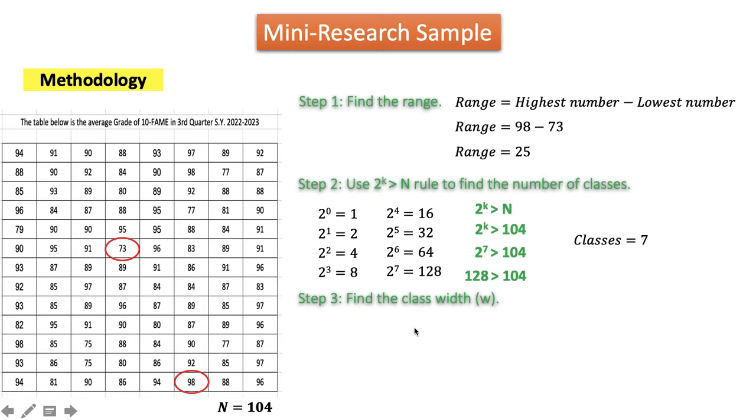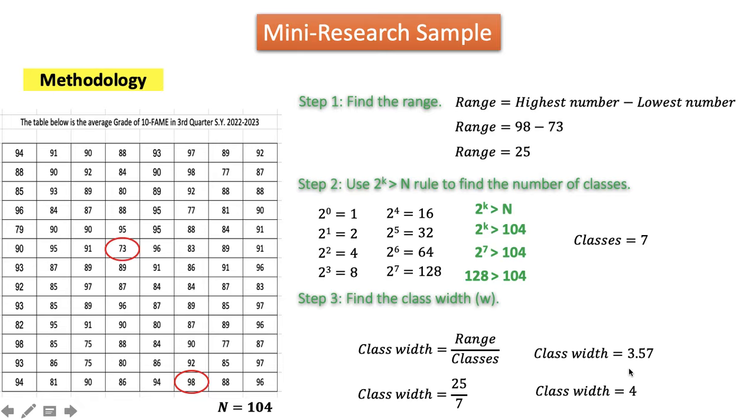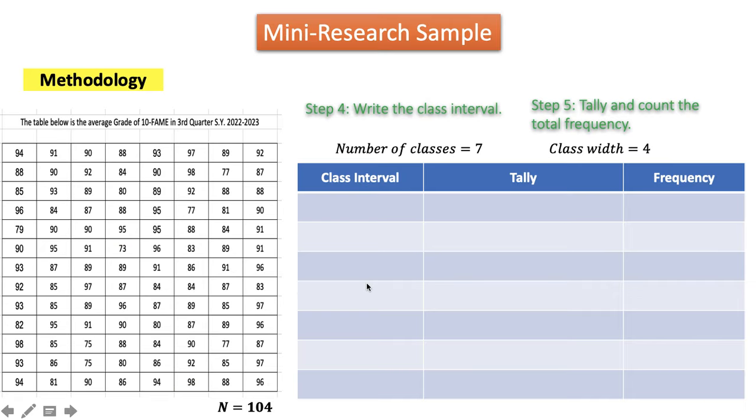Step 3, we're going to find the class width, and that is simply by dividing the range, which is 25, by the number of classes, which is 7. So 25 divided by 7 is 3.57, and our class width is 4 by rounding it up. And we are now ready to draw the frequency distribution table. So we have here 1, 2, 3, 4, 5, 6, 7 classes because we have 7 classes for this data.